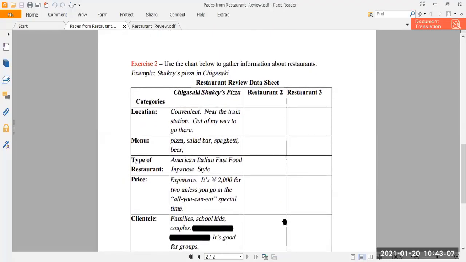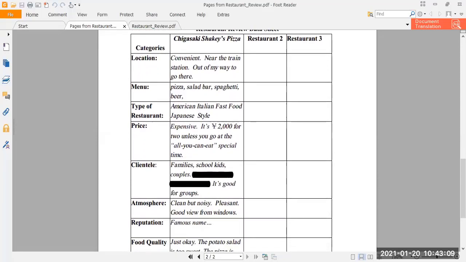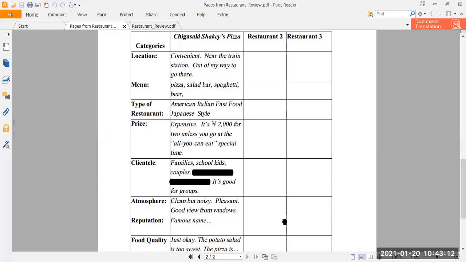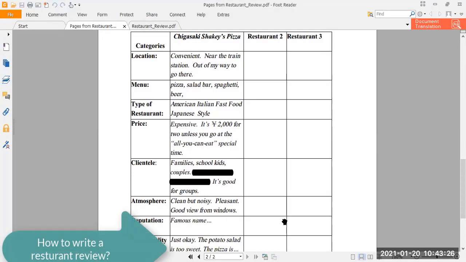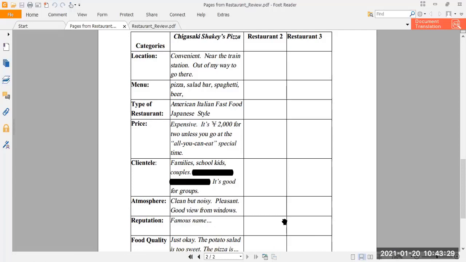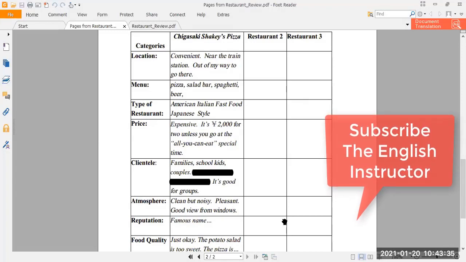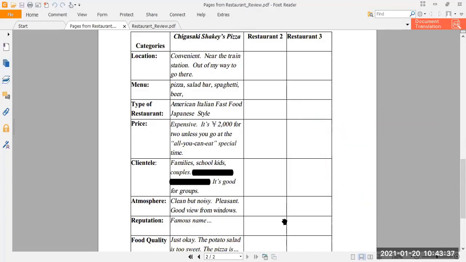The other way is there is a data sheet. I hope you people can very clearly see it on your screens as well. So in this data sheet, you can see on your left hand, there are rows and every row has a heading like location. What is the location of a particular restaurant? Okay, for example, we are talking about a restaurant which is situated somewhere around Hassan Square. So you will write Hassan Square, street number 4, okay, and even plot number as well if it is possible.